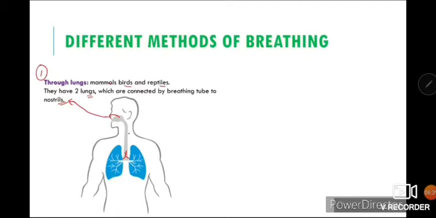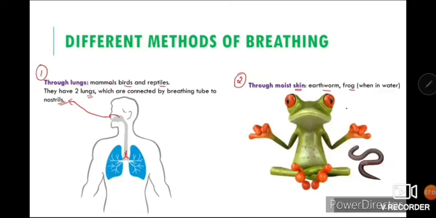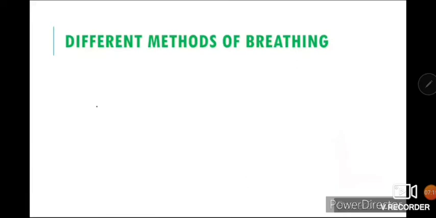Now when we are talking about ourselves, how do we breathe? With nostrils we breathe in the air, then it goes to the lungs which purify it, and then the carbon dioxide is breathed out. In the same way this happens with a few other animals. Second method for breathing is through moist skin. Earthworm and frog breathe through moist skin. When a frog is in water, it breathes through its moist skin. Frog is a type of amphibian.